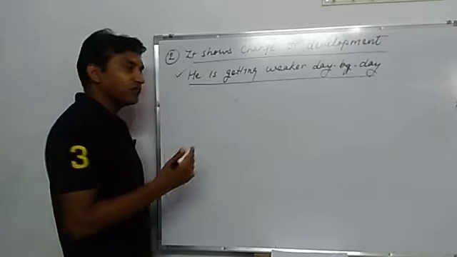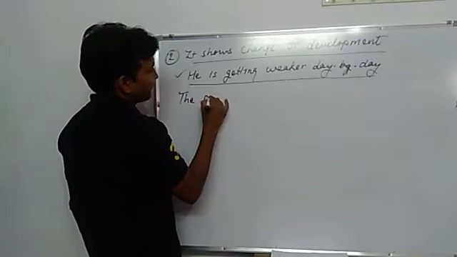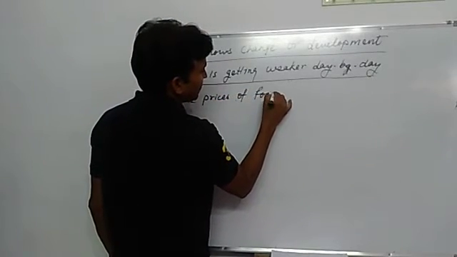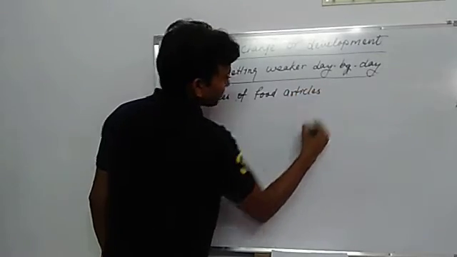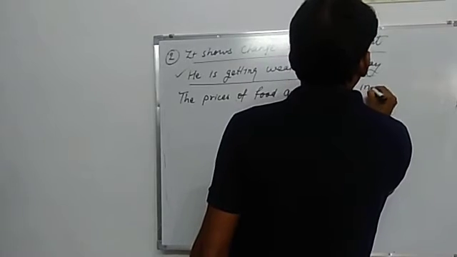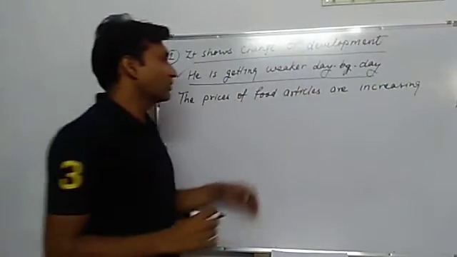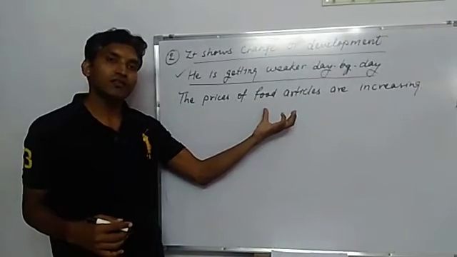One more example: the prices of food articles are increasing. So this is also showing progress or a change.